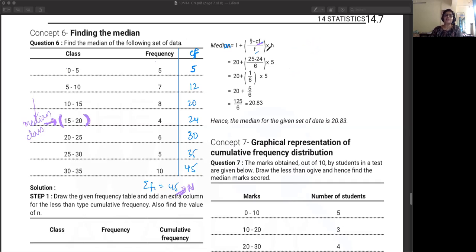Okay. So now once you've found out what is the median class, let's get all of these values. L will be equal to 15. N by 2 will be equal to 22.5. CF will be equal to 24. No. So this CF represents the cumulative frequency preceding. So if this is the median class, इसके ऊपर जो है, this is the 20. So CF represents 20.